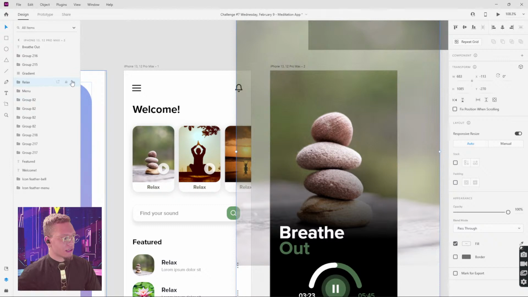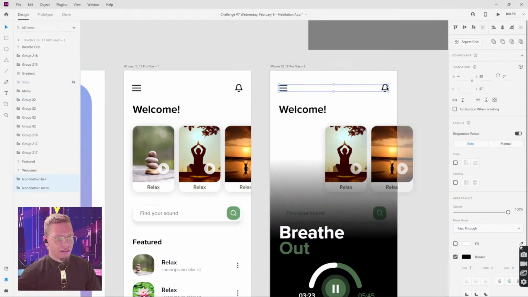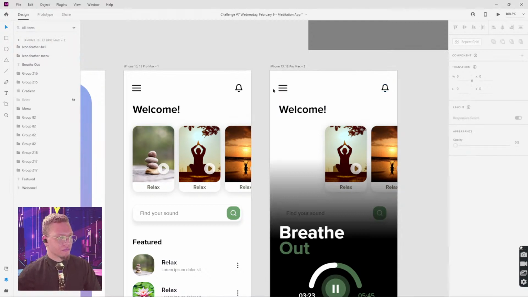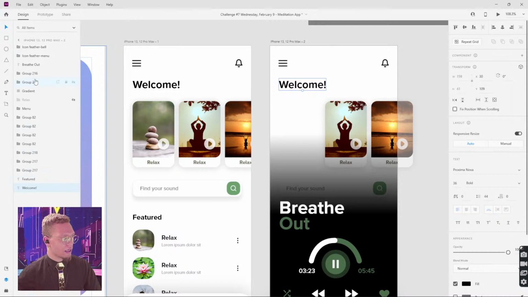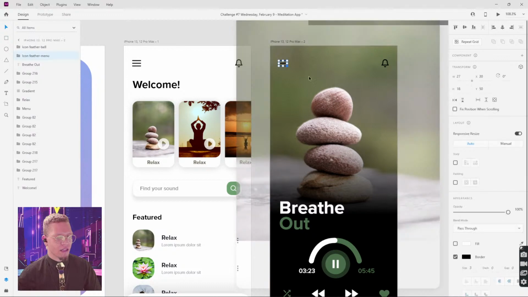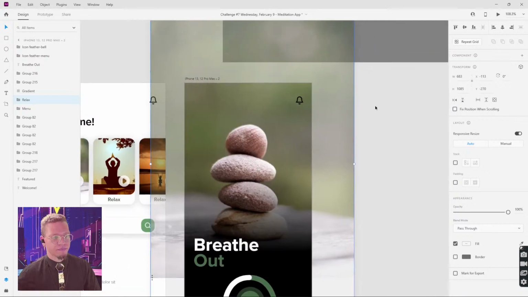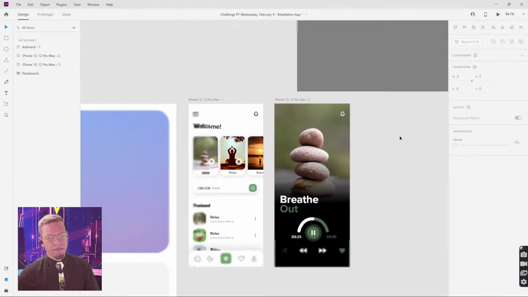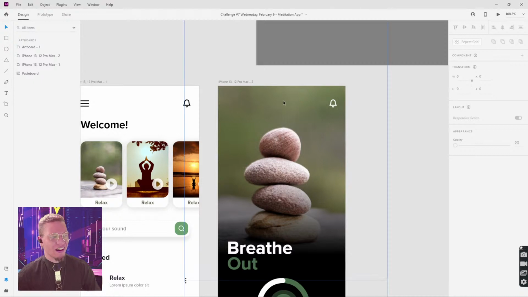You know what, actually, give me a second here, because we have to raise these as well if we move them. Alrighty, so let's go to relax, put that back on. We're going to minimize the opacity of our black menu, and we are going to change this, what is this called? Our bell. We're going to take it from black to white. There might be a little bit of a fidget when it comes to that animation because I still don't think XD can make smooth transitions between colors yet.